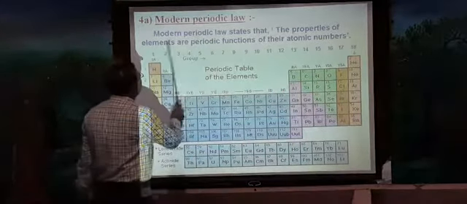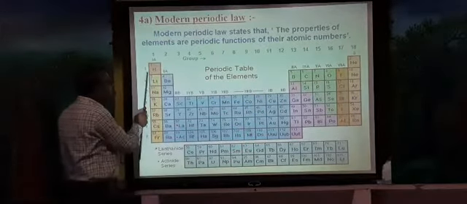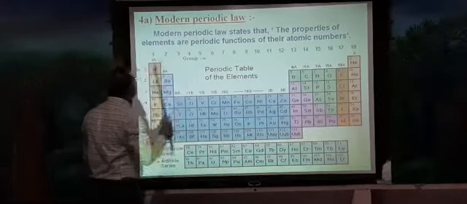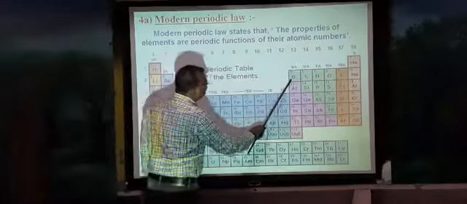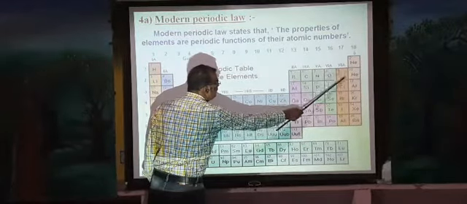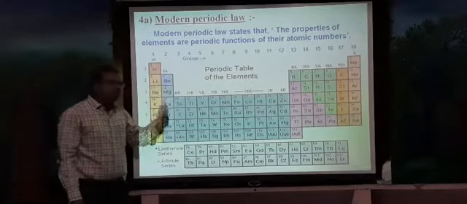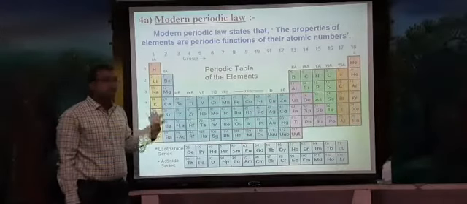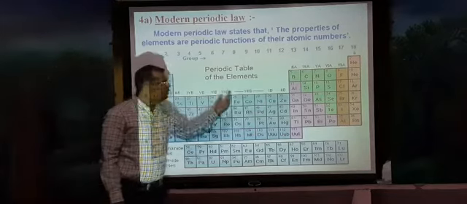So the properties of elements are periodic functions of their atomic number. You can see the atomic number of hydrogen is 1, helium is 2, lithium is 3, beryllium is 4, boron is 5, carbon is 6, nitrogen is 7, oxygen is 8, fluorine is 9, and then neon. So you go from left to right. The atomic number keeps on increasing, one being added to the preceding element. This is the modern periodic table.